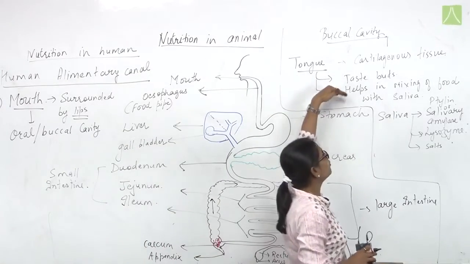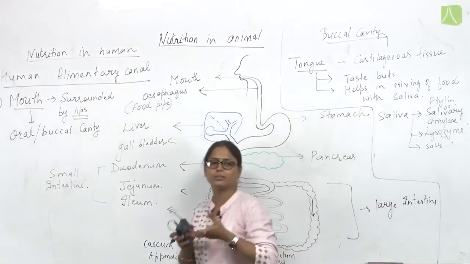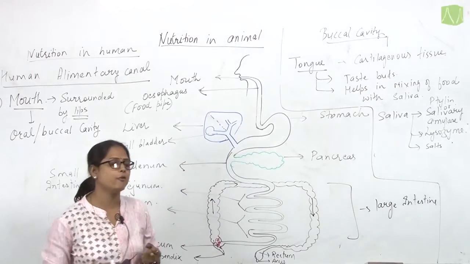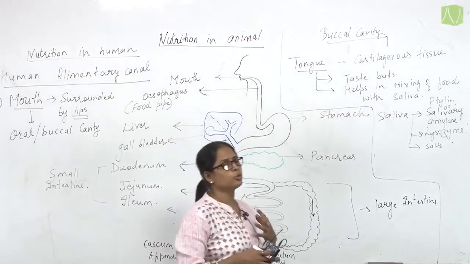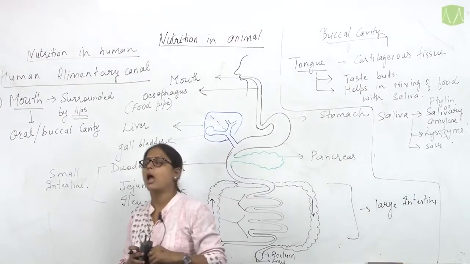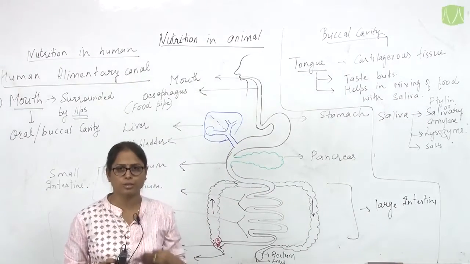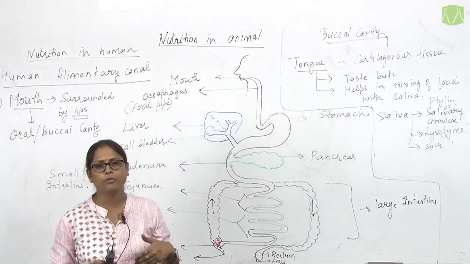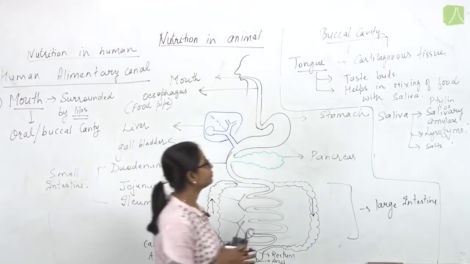So the tongue helps in mixing the food with this saliva and forms a food bolus, so that the food becomes moist with the saliva and can be easily swallowed, goes into the esophagus and passes to the stomach.